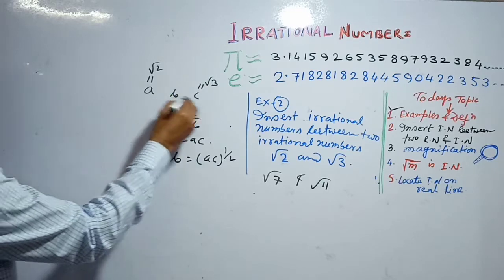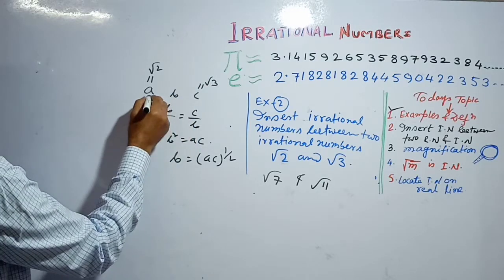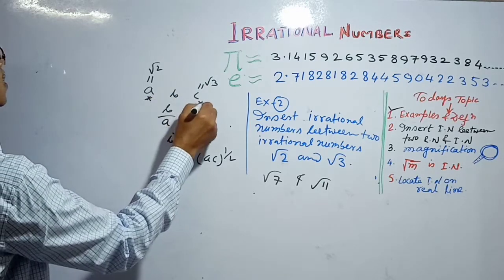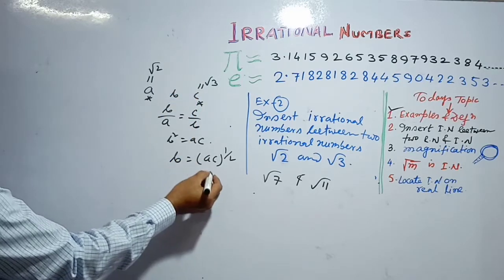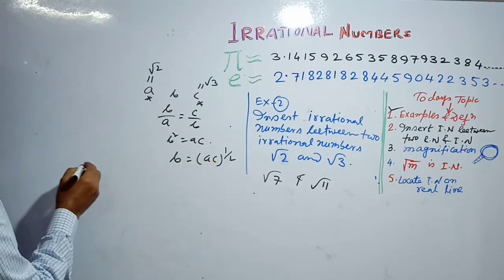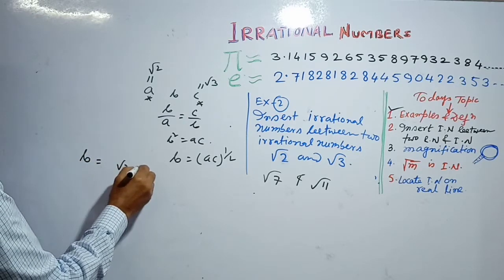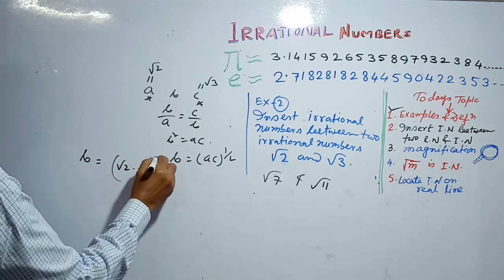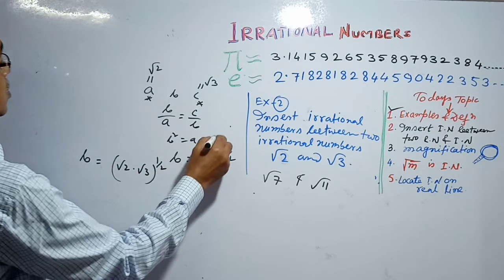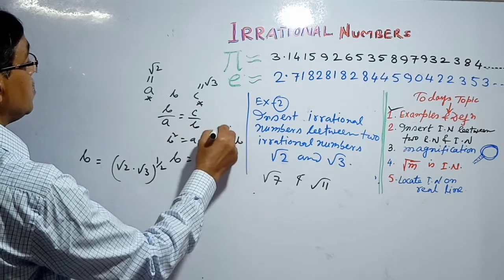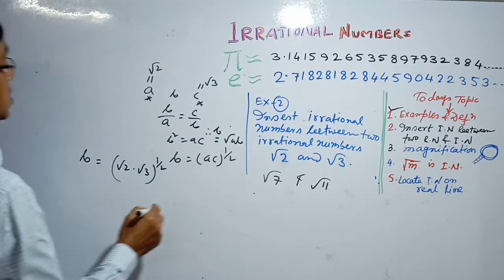So any irrational number between A and C is given by this method, AC to the power half. Therefore B equals root 2 into root 3 to the power half, or root over of AC.